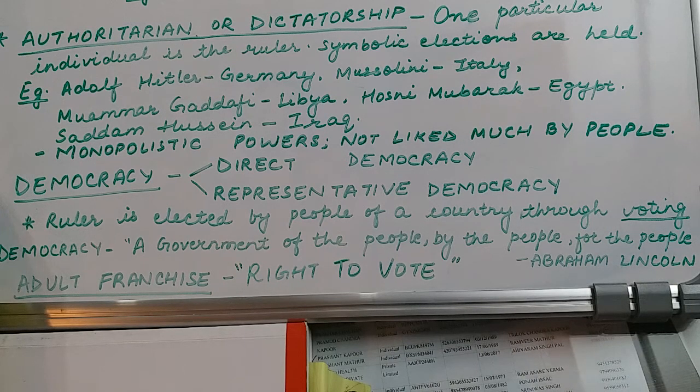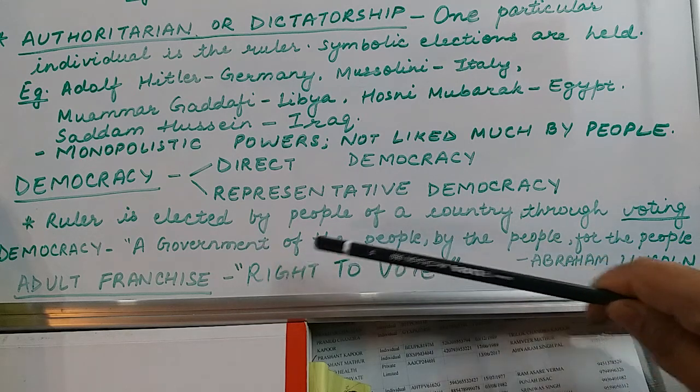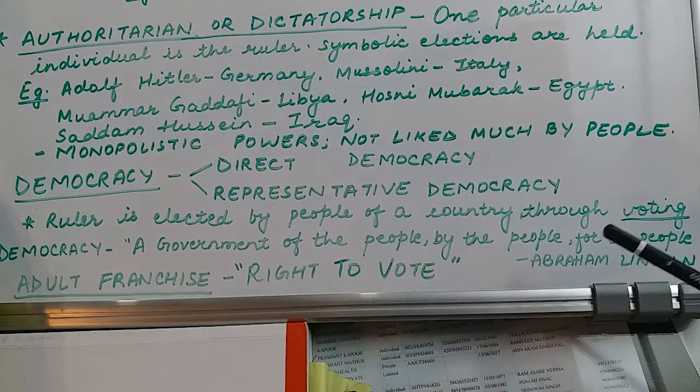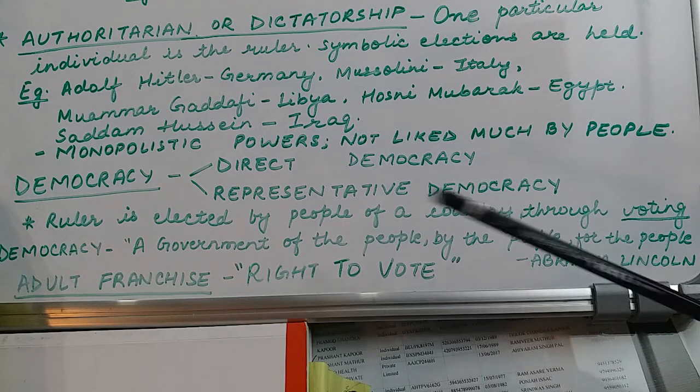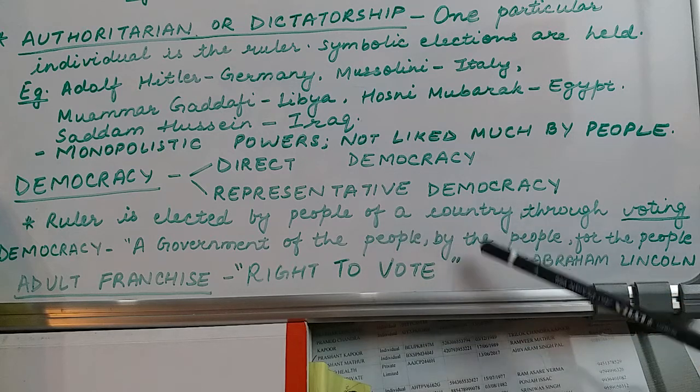Let us discuss the most common and prevalent definition of the word democracy. Abraham Lincoln, who was the American president from 1861 to 65, coined the definition for democracy, where he stated that democracy is the government of the people, by the people, and for the people. In all, democracy is the government which is of the people, by the people.